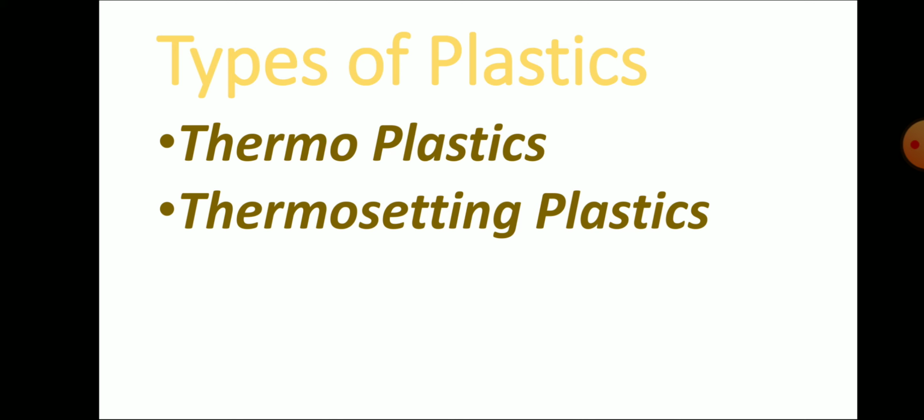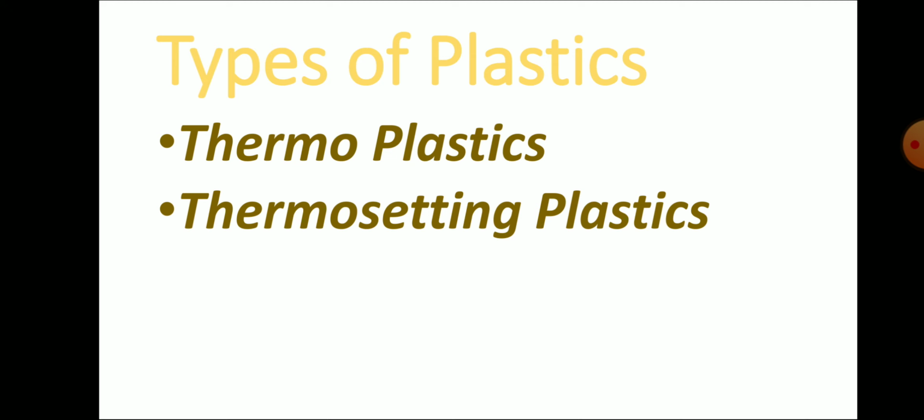These are thermosetting plastics. So children, we have two varieties of plastics, thermoplastics and thermosetting plastics. The plastics which undergo changes when heated are thermoplastics, and those which do not undergo changes are said to be thermosetting plastics.